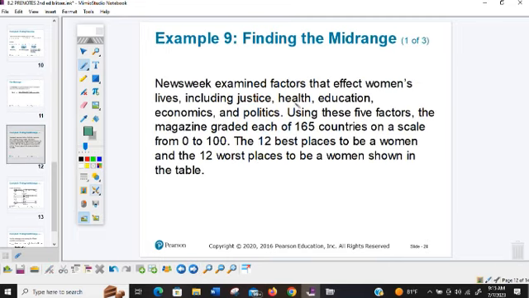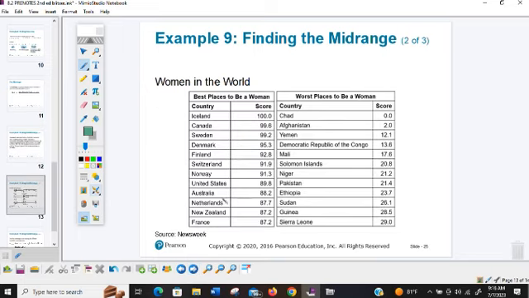Newsweek examined factors that affect women's lives, including justice, health, education, economics, and politics. Using these 5 factors, the magazine graded each of the 165 countries on a scale from 0 to 100. The 12 best places to be a woman and the 12 worst places to be a woman are shown in a table. Let's take a look.